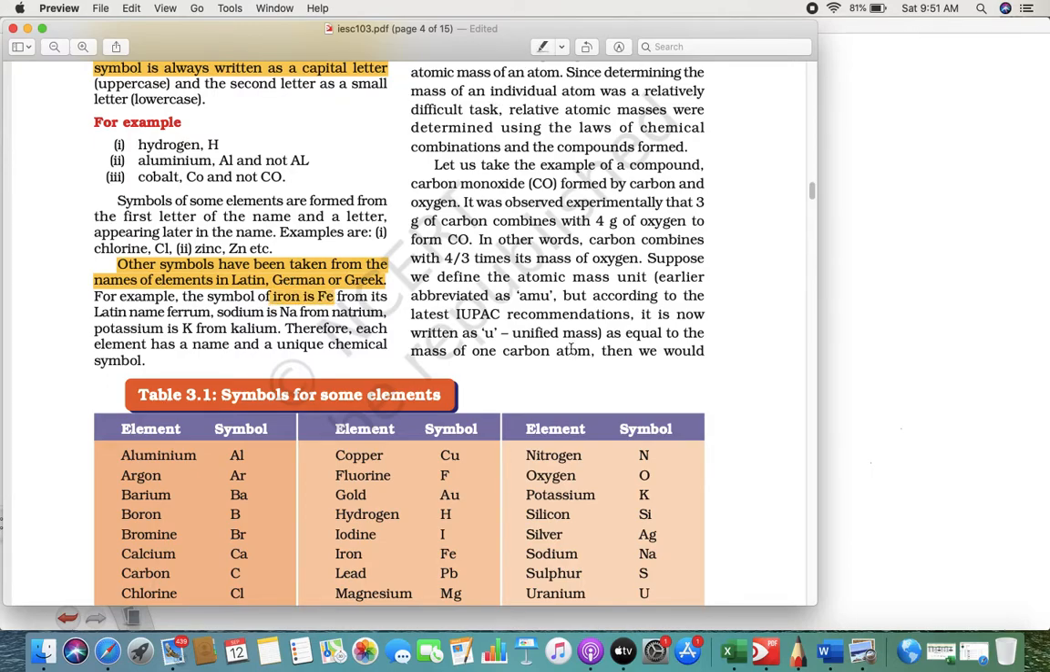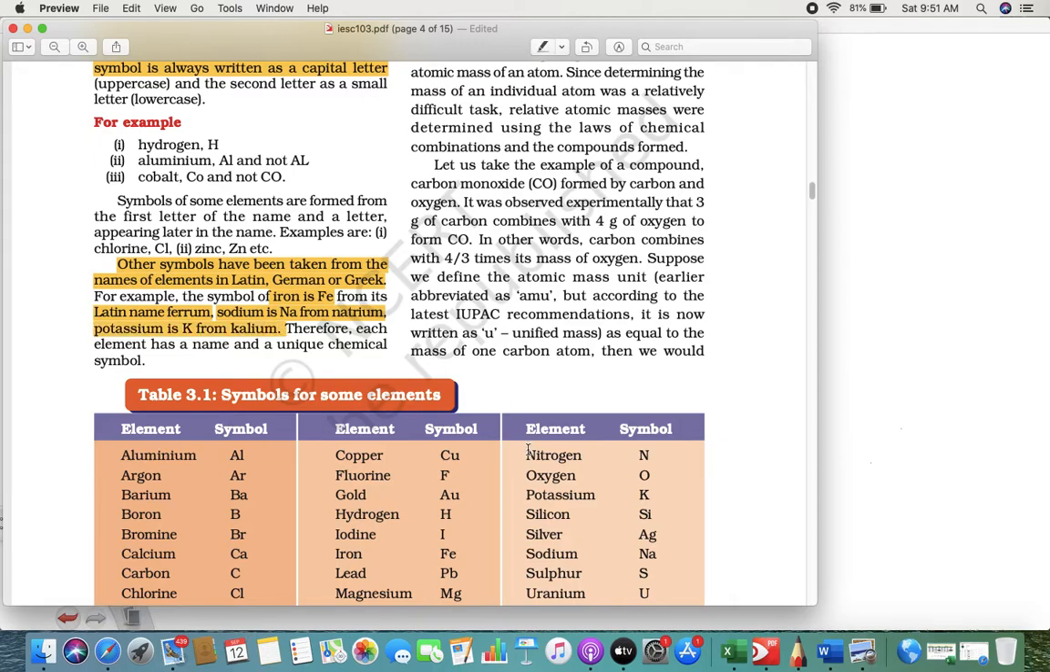Then you must be wondering, sir, iron, IR, it's not IR. Why is it Fe? Because it is from the Latin name. What do they call iron in Latin? Ferrum. So from ferrum they give you Fe. And sodium, natrium. So that's why, right, we write Na for sodium. Potassium we write kalium. So kalium is K.